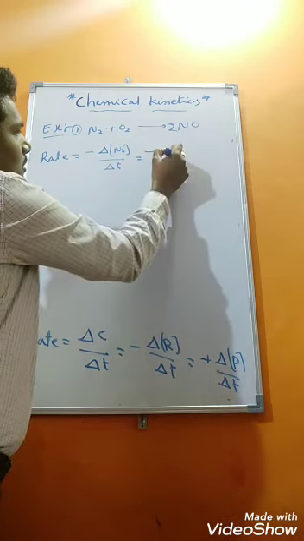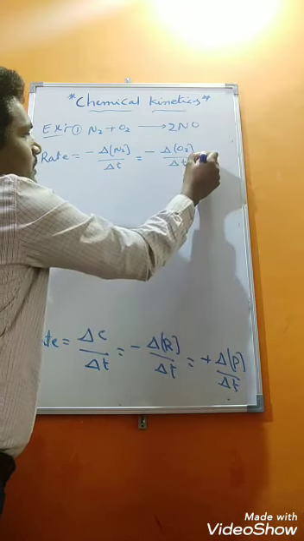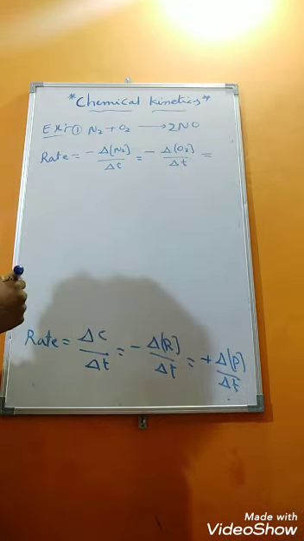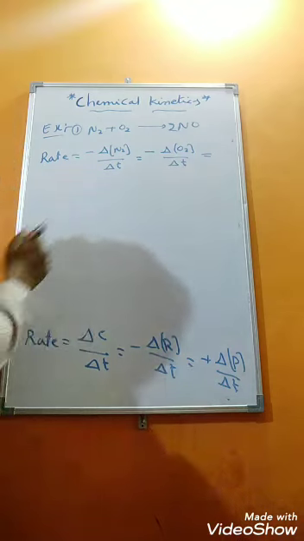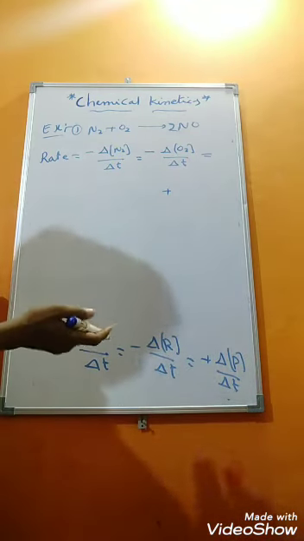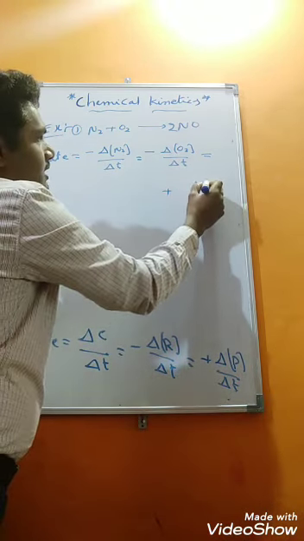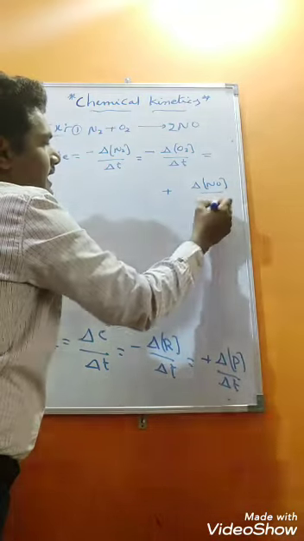So negative delta O2 divided by delta T, which is also equal to, with respect to product, how to write? With respect to product, we have formation, increasing the concentration of product. So that's why we need to use a positive symbol. Delta NO divided by delta T.